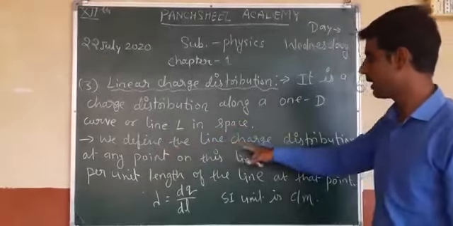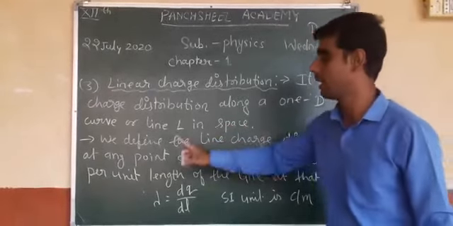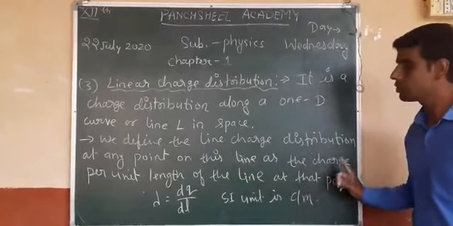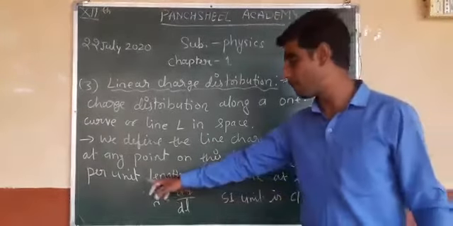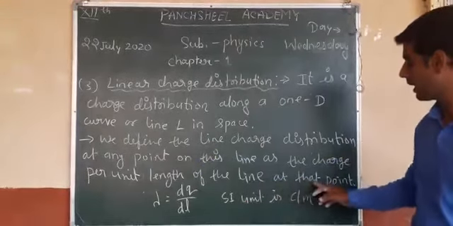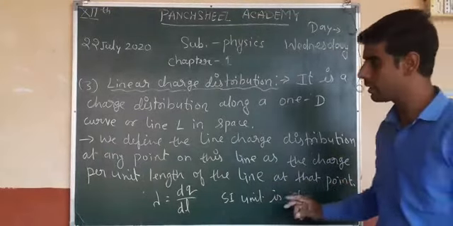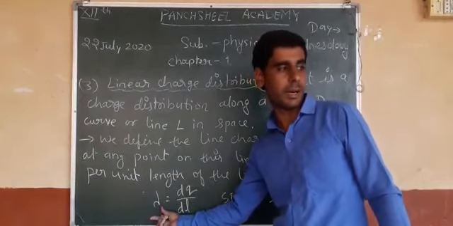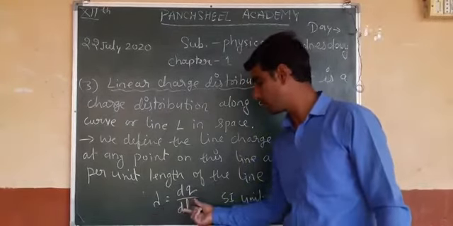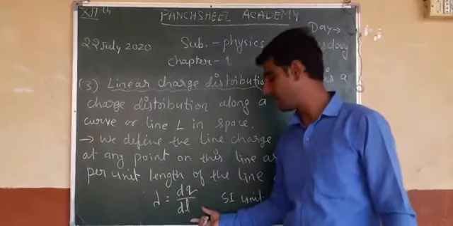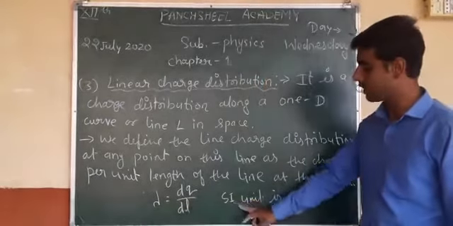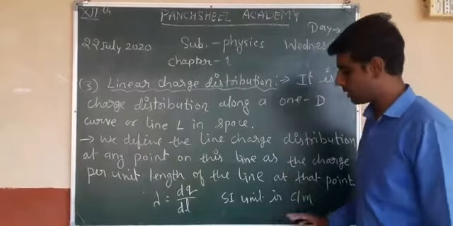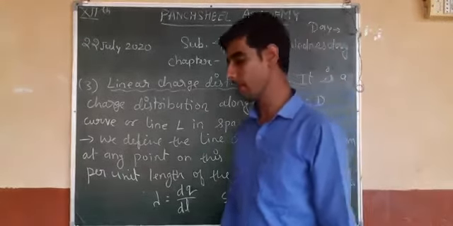So it is a charge distribution along a one-dimensional curve or line L in space. We define the line charge distribution at any point on this line as the charge per unit length of the line at that point. The line charge distribution is represented by lambda equal to dq by dl, and the SI unit is coulomb per meter because dl is measured in meter.